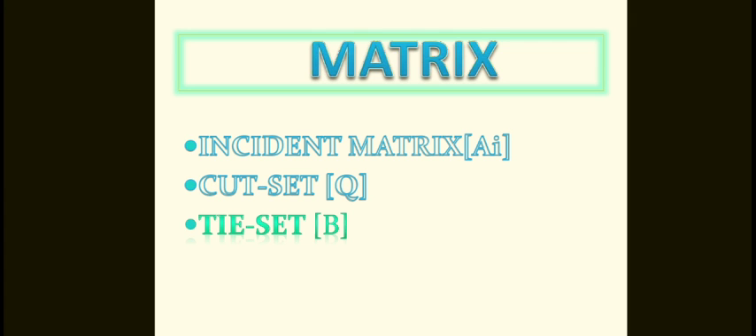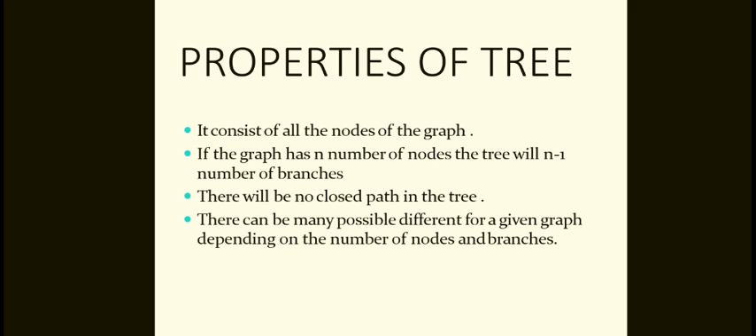So what are the matrices generally used to study a topology? The incidence matrix, cut set, and tie set. Before that, you have to discuss the types of graphs: the connected graph, unconnected graph, directed graph, undirected graph, like this. So what is the connected graph generally? This is the connected graph.